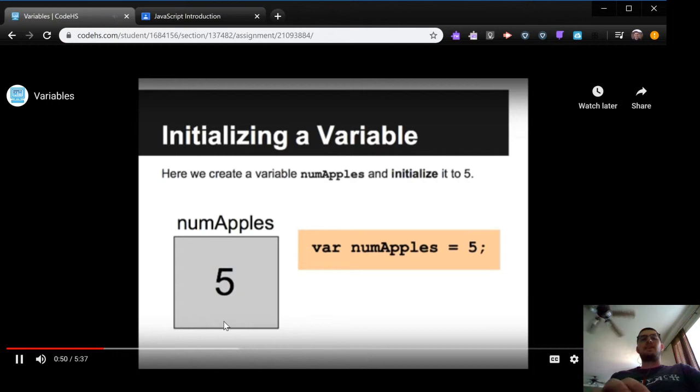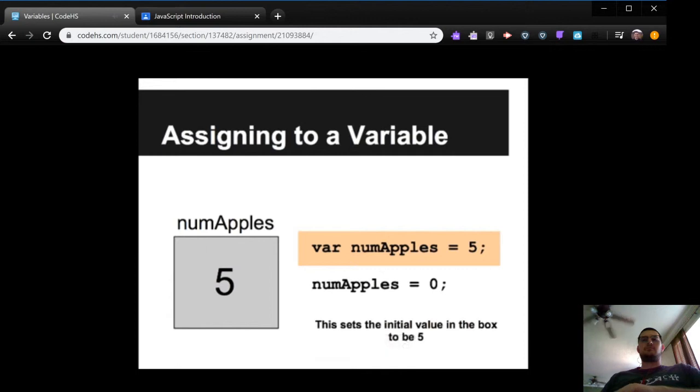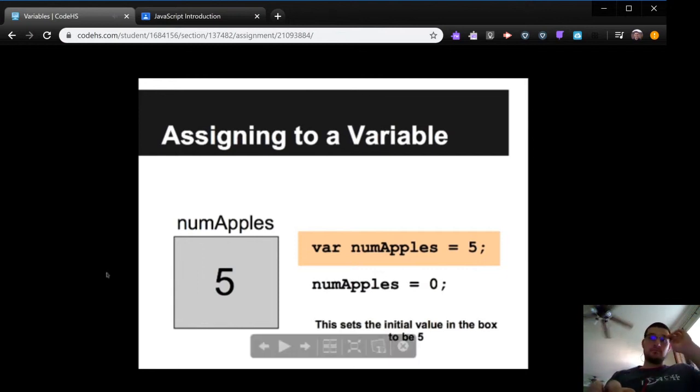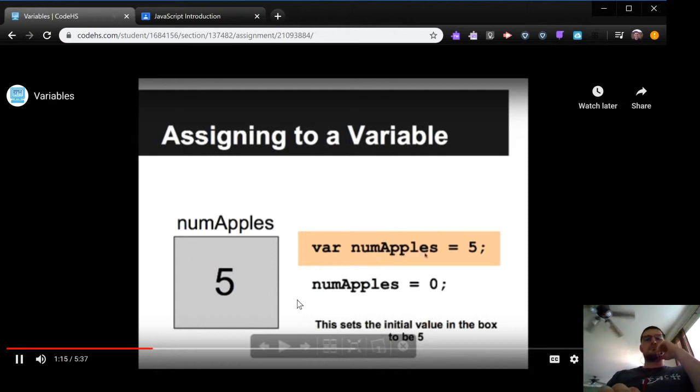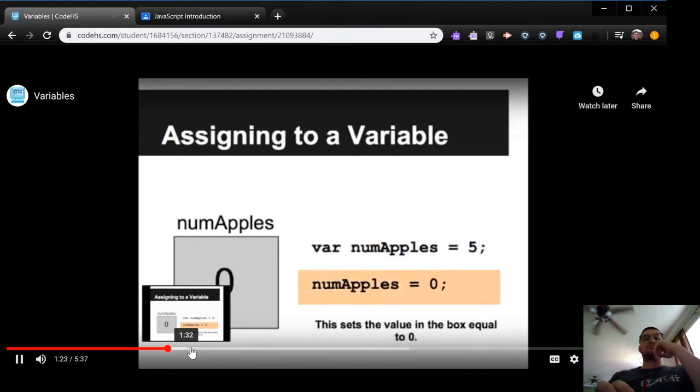The next part is initializing a variable. Initializing a variable creates the variable and sets its initial value. So here we write var numApples is equal to 5. And that creates a box called numApples and puts the value 5 in it. The next part is assigning to a variable. Assigning to a variable is like changing its value. So for example, in this first line, we initialize numApples with the value 5. And so 5 is in the box. But then, on this next line, we write numApples is equal to 0, and that changes the value.